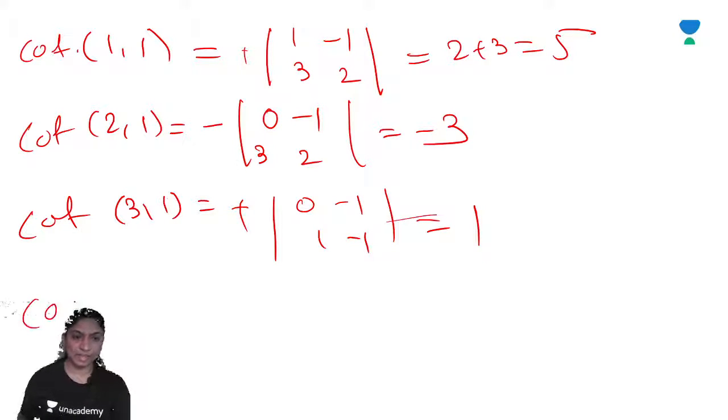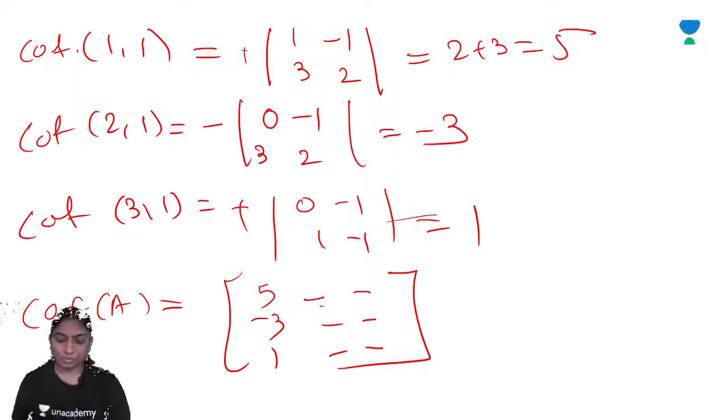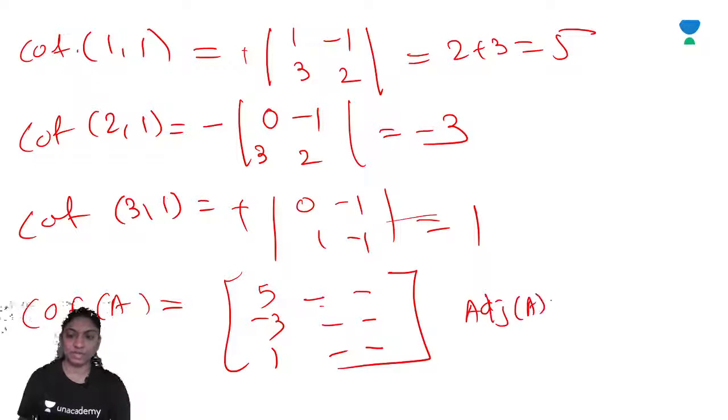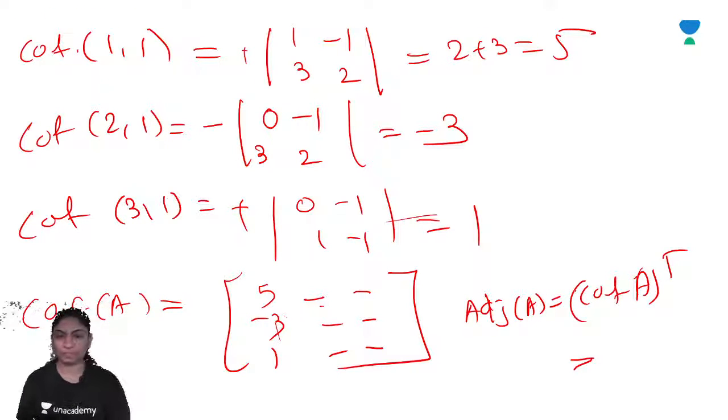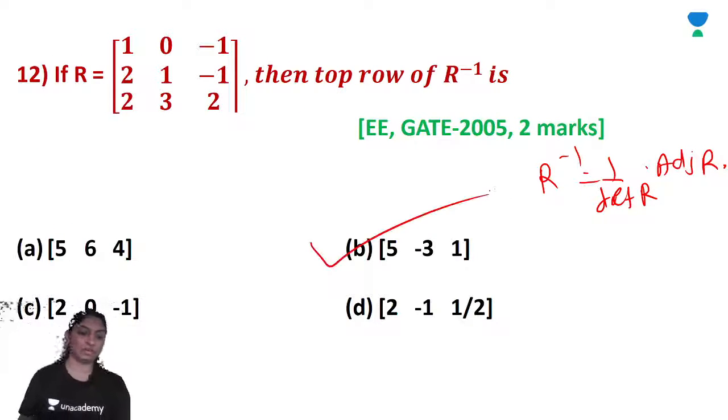So the cofactor matrix, you will get 5, minus 3, 1. Again you will get the same things. Now the adjoint of R is the cofactor transpose. So row becomes column, column becomes row. So this is 5, minus 3, 1. Right? So the top row of R inverse, you will get 5, minus 3, 1. Clear?